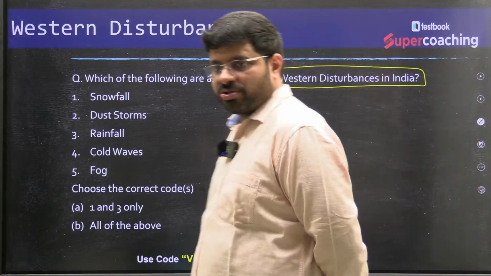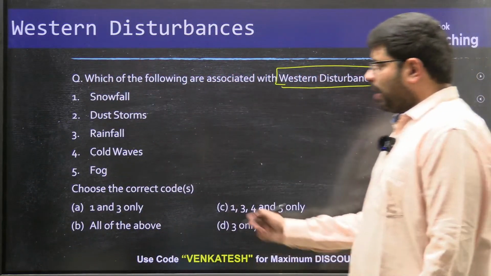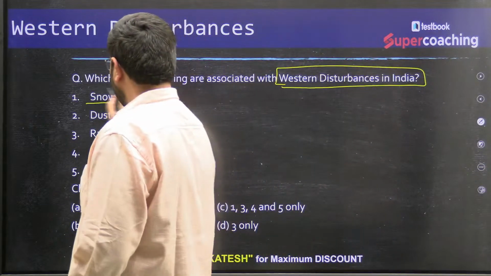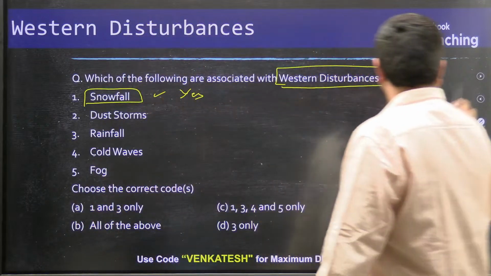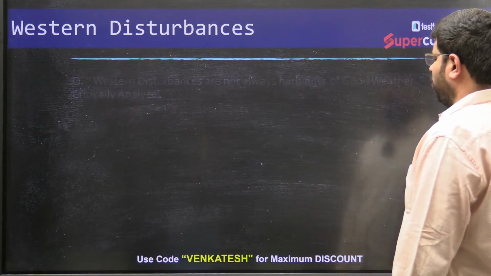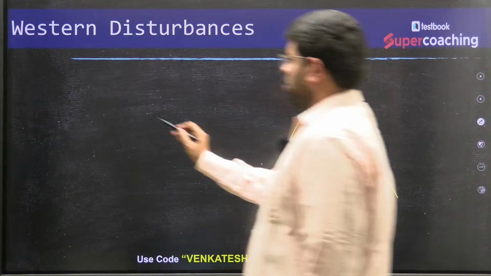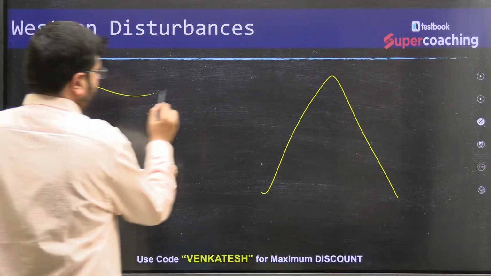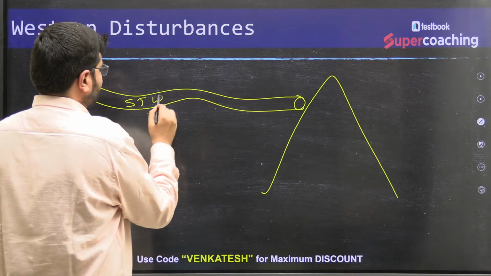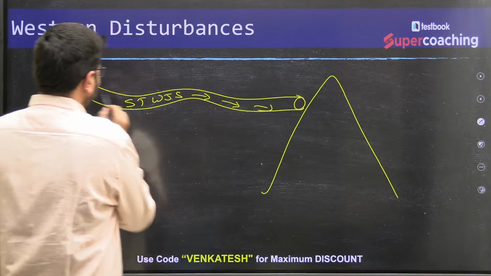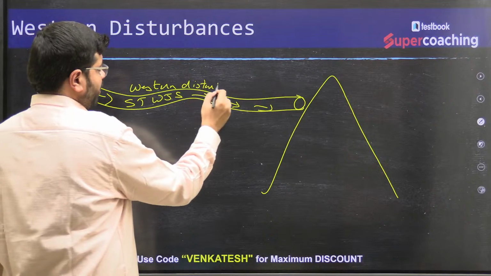Which of the following are associated with Western disturbances in India? Right, so let's explain here. Are they associated with snowfall? Yes. For example, when you talk about the Himalayas, you will find that the subtropical westerly jet stream is providing the western disturbances towards India.